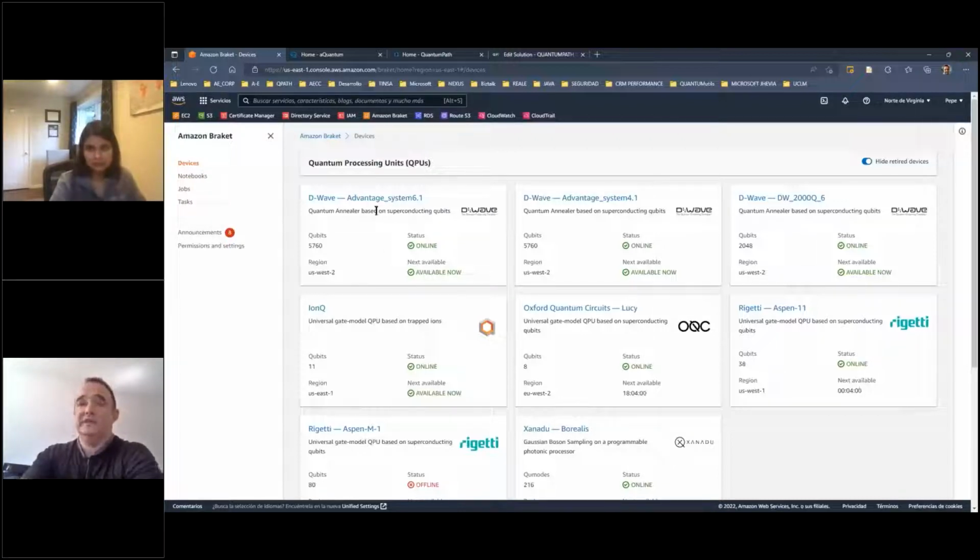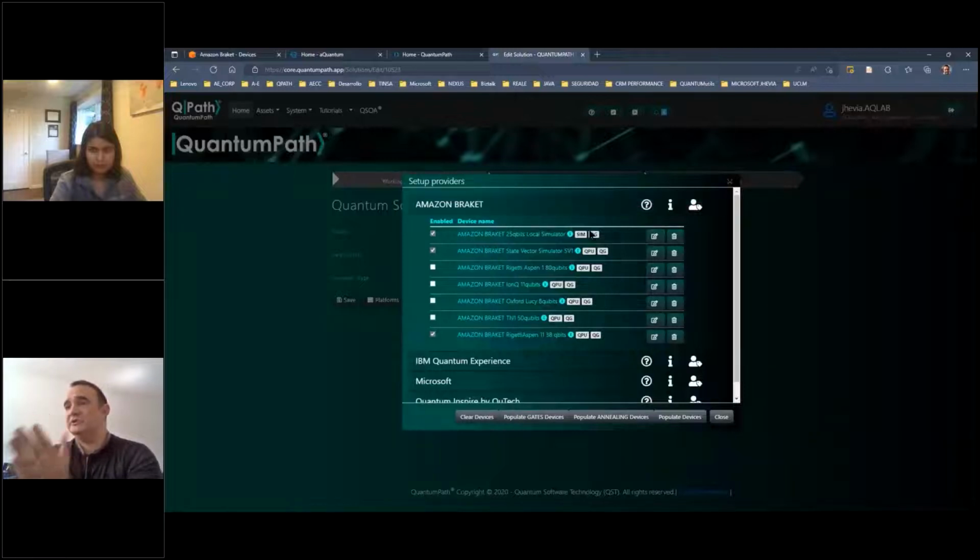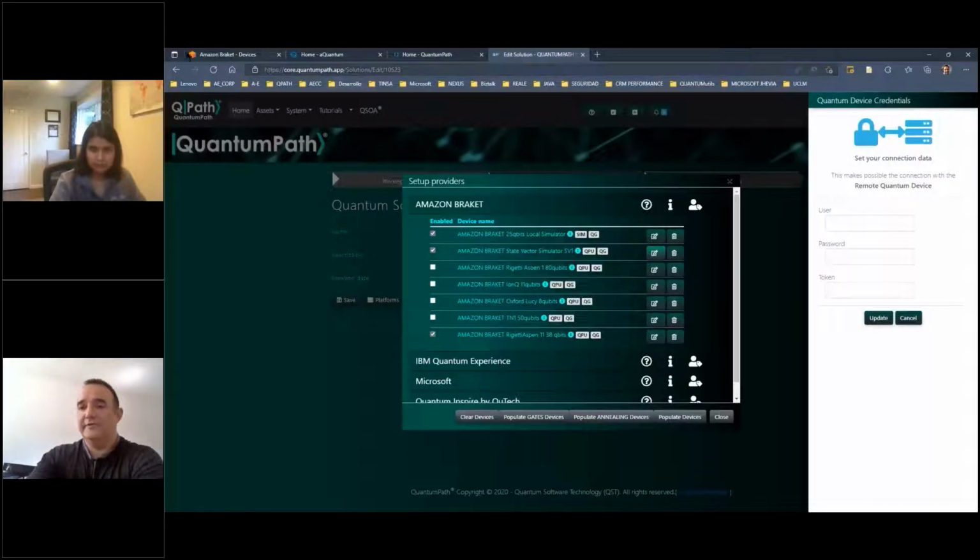And then you need a user properly configured in IAM, with the user and password created and a token to access your infrastructure. Once you have that, to prepare the solution you only need to click on the machine you want to include in the solution and click on the edit button to edit this information.